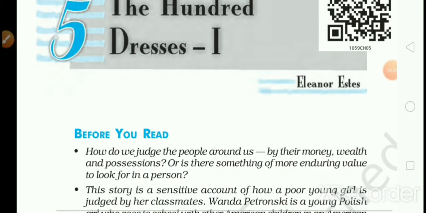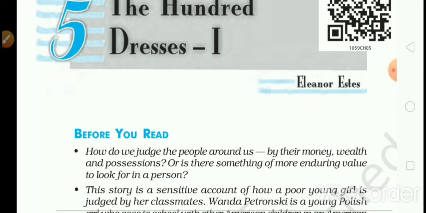Although she claims she has 100 dresses and 60 shoes at home, all lined up in her closet. The story is told from the perspective of one of Wanda's classmates, Maddie, who is the best friend of the main player in the daily taunting and teasing.